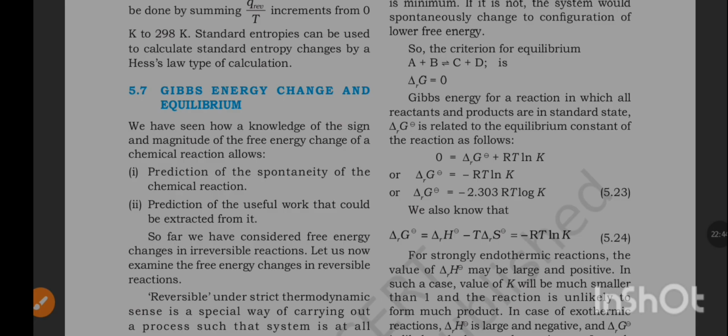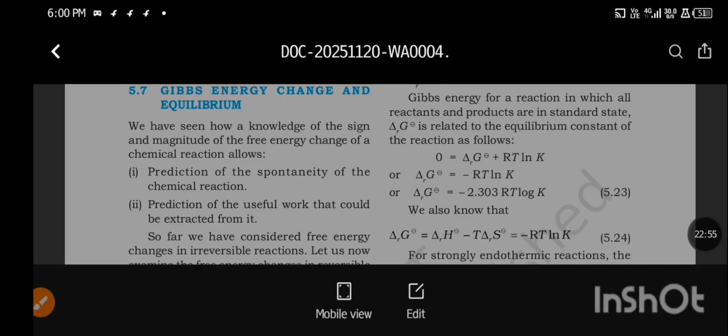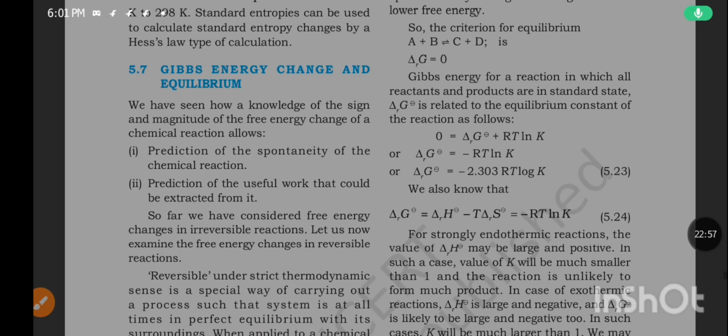Delta rG° gives the energy for a reaction in which all reactants and products are in the standard state.